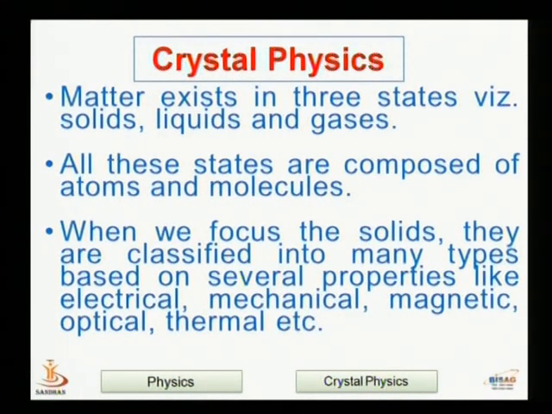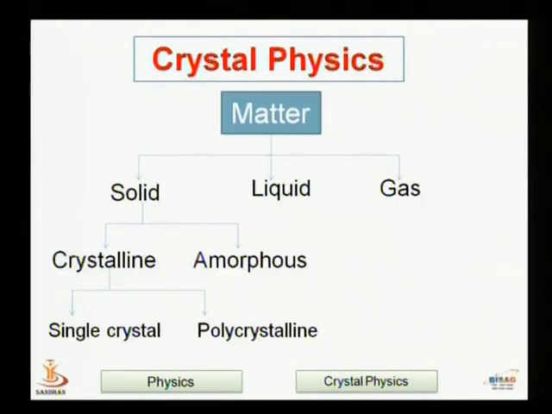We know that matter exists in three states, that is solid, liquid and gases. All these states are composed of atoms and molecules. If we focus on solids, they are classified into many types based on several properties like electrical, mechanical, magnetic, optical and thermal, etc. So solids can be classified further into two categories, crystalline and amorphous. Crystalline solids are further classified into single crystal and polycrystalline materials.